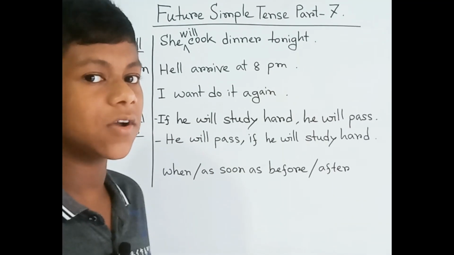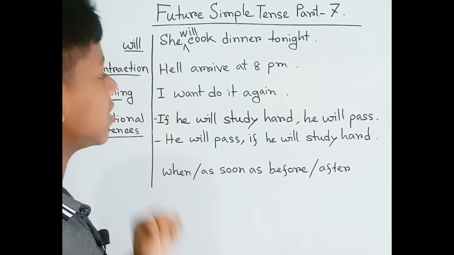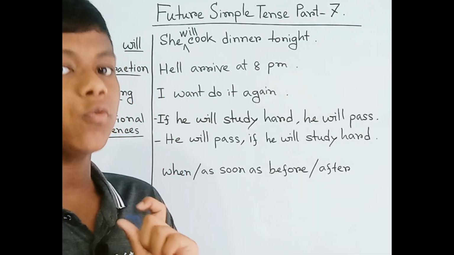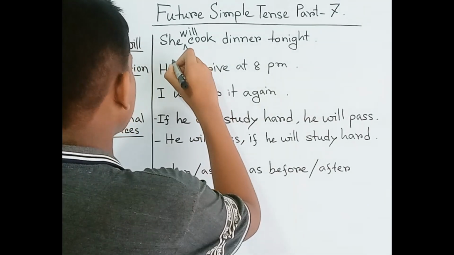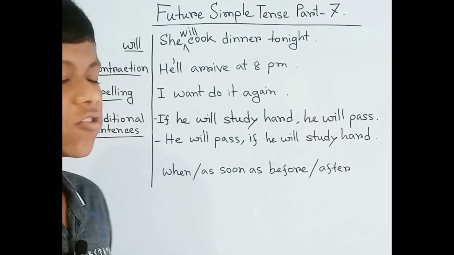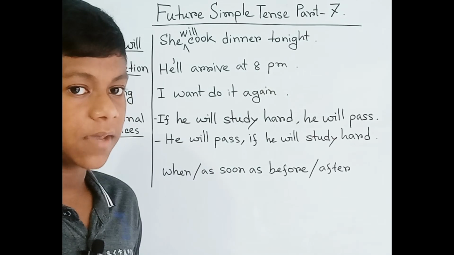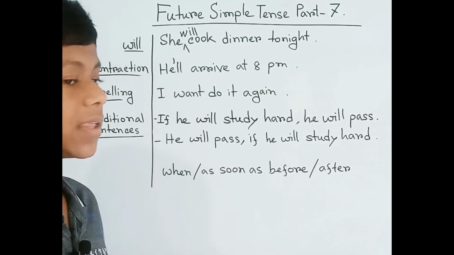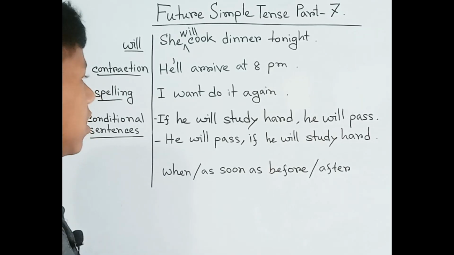Of course, because it isn't any person's name, it indicates "he will". So it will be "he'll", which indicates "he will". Here we forgot to add the contraction. So it will be "He'll arrive at 8 p.m." "He'll" is the contraction of "he will".